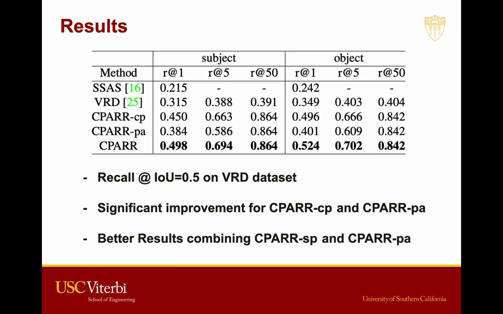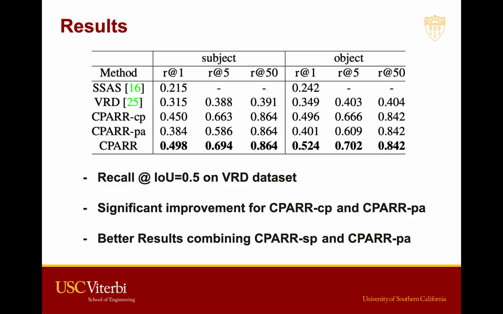Besides IOU, we also evaluate the recall on both 2 datasets. The recall is defined as having the IOU of the predicted boxes and the ground truth boxes greater than 0.5. We show the results for VRD dataset first. Note that since SSAS only generates the heat map, we can only evaluate the top 1 boxes generated by this method. Our method outperforms all other methods on both subject and object.